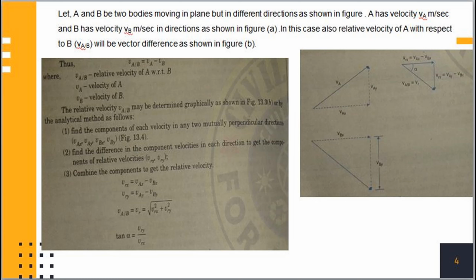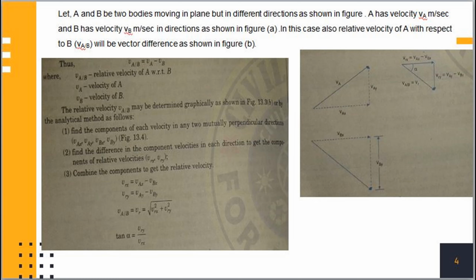Step number 1, find the components of each velocity in any two mutually perpendicular directions, that is Vax, Vay, Vbx and Vby. Refer to the figure. Step number 2, find the differences in the component velocities in each direction to get the components of relative velocity, that is Vrx and Vry. Vrx is nothing but the horizontal component and Vry is nothing but the vertical component. And step number 3, combine the components to get the relative velocity.